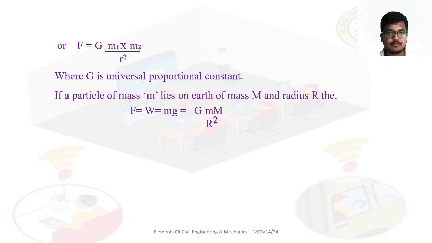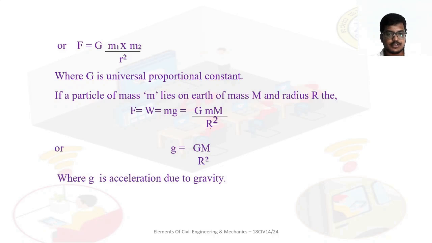If the particle of mass m lies on the earth of mass M, then the radius will be r, and F, or weight, is equal to mg, that is equal to G M m divided by r square, where m is the particle of mass m which lies on earth, M is the earth's mass, and r is the distance between the two.